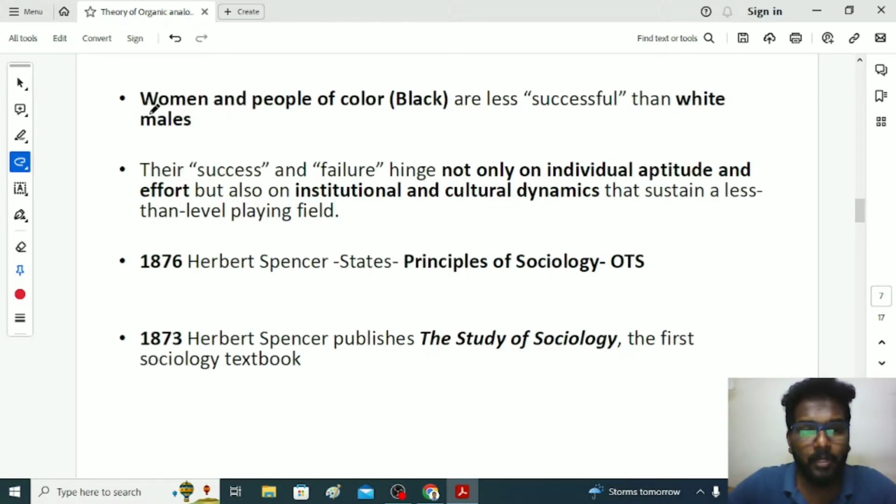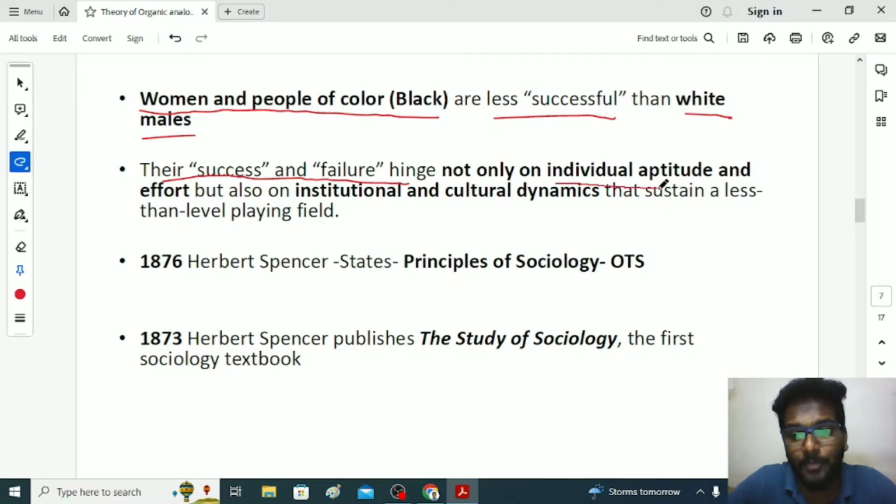He also talked about women and black people during his time. He believed that they are less successful than white males. Still, he talked about races less, and focused more on the institutional factors which influence an individual's capacity and skills. He believed that success and failure are based not only on individual aptitude and effort, but also on institutional and cultural dynamics. The rules and norms they follow every day, and the type of culture they have, everything influences their success and failure, according to Herbert Spencer.